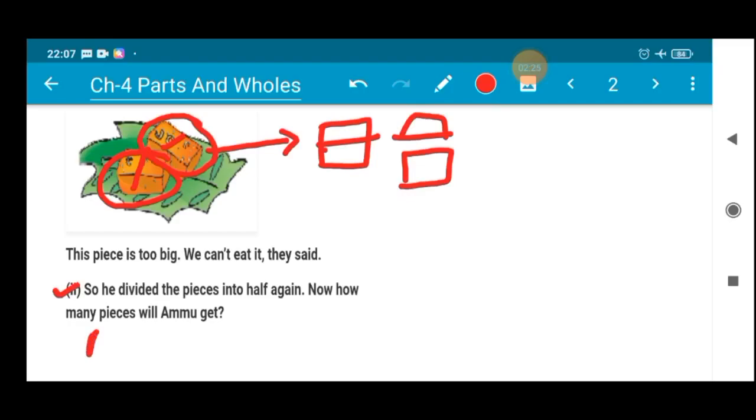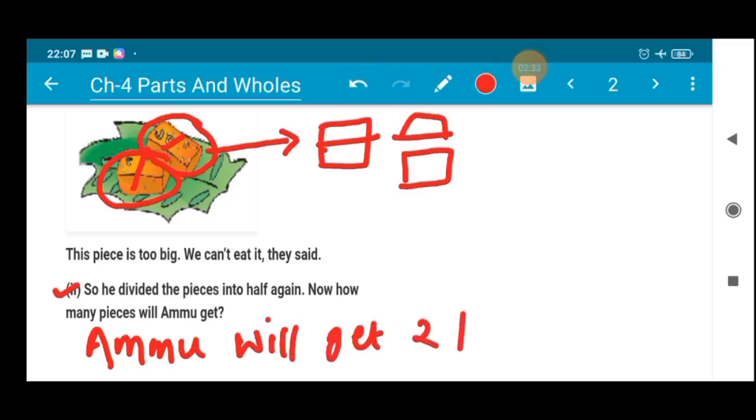So you'll write Amu will get 2 pieces. Simple, right? So you can see here this halwa is divided into two pieces, and these pieces are going to be taken by Amu. All right.